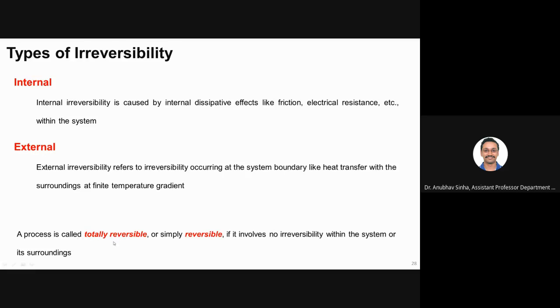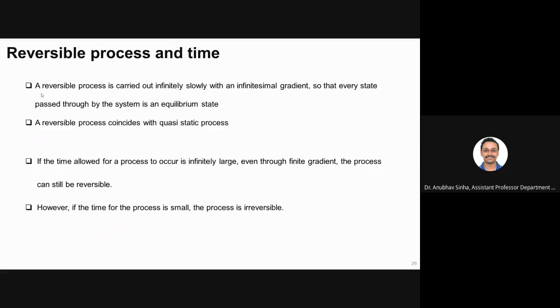A process is called totally reversible, or reversible, if there is no irreversibility within the system or its surroundings. Basically, for a process to be reversible, it needs to be both internally and externally reversible. If it is internally reversible and not externally, it is not reversible. Similarly, if it is external and not internally reversible, then it is not reversible. Now, this we have anyway discussed.